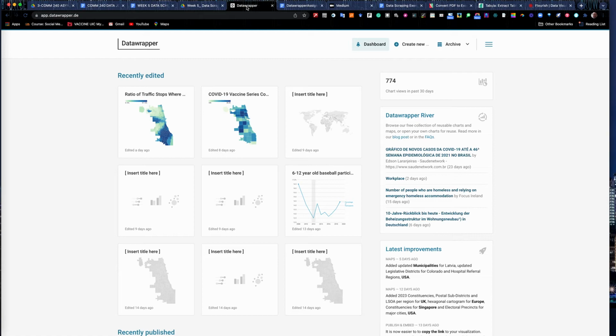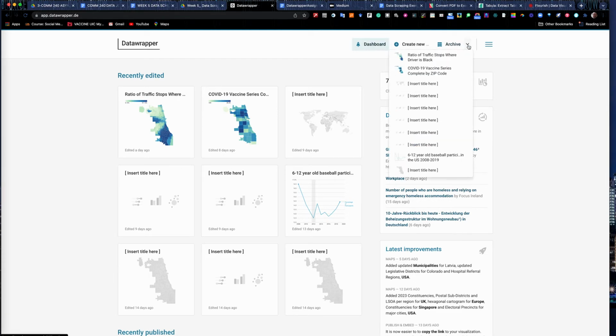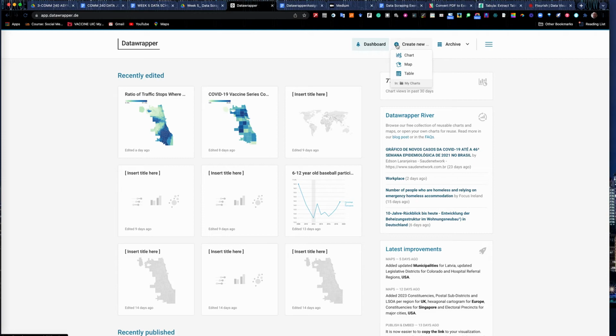So the Datawrapper interface, once you log into it, you'll see any recent graphics that you've been working on or have made here. And some students were building some maps and things like that. It looks like they had a few practice swings at it as well here. Up here under archive, you can look at your past ones here. You also have this create new button up here, a plus sign.